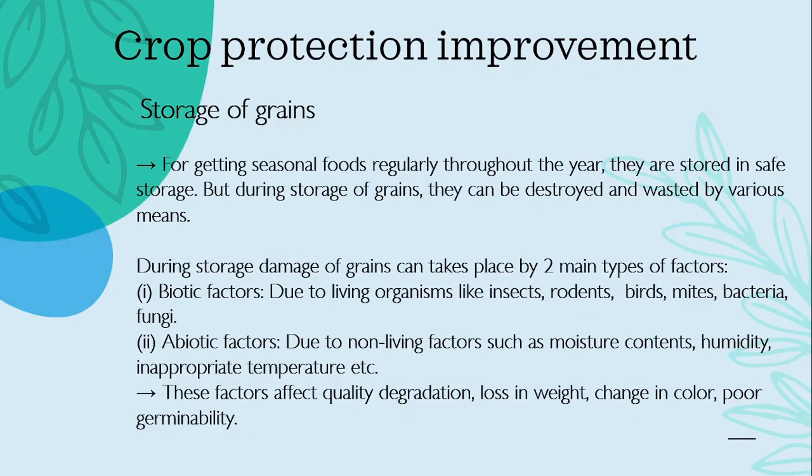During storage, damage of grains can take place by two main types of factors. First we have biotic factors and second we have abiotic factors. Biotic factors are influenced by living organisms like insects, rodents, birds, mites, bacteria, fungi, etc. Abiotic factors are non-living factors: moisture content, humidity, inappropriate temperature. These factors affect the quality of the crop. The quality can be degraded, or you can see loss in weight, change in color, or poor germinability of seed.